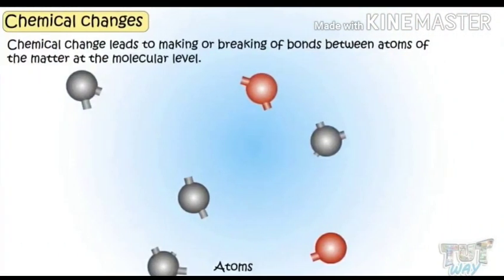We have already discussed in states of matter that all the matter present around us is made up of atoms or molecules. So in a chemical change, there is breakage of bonds between the atoms. There will be some breaking of bonds at the molecular level and some new bonds will be formed. So this causes the chemical change to take place. Old bonds are broken and new bonds are formed.